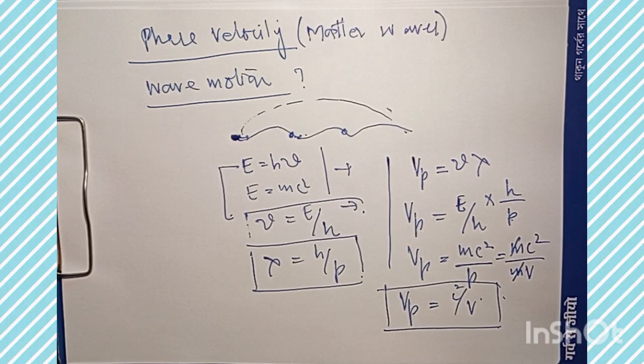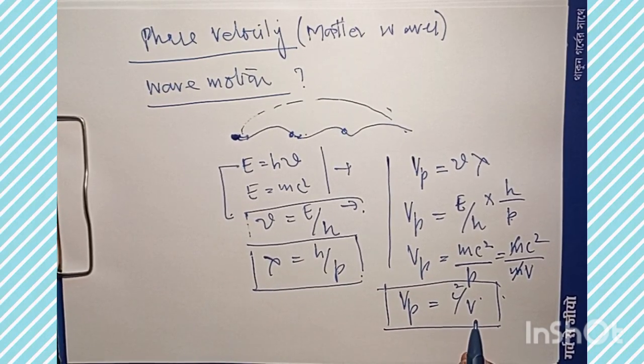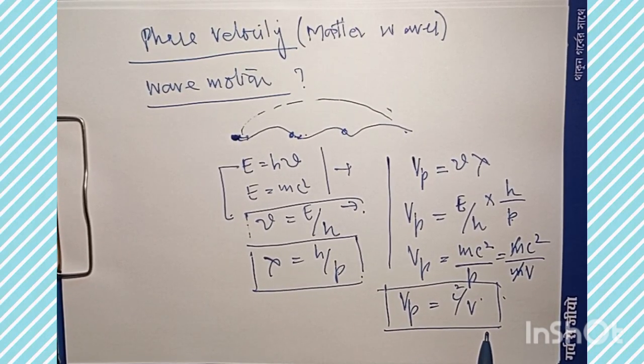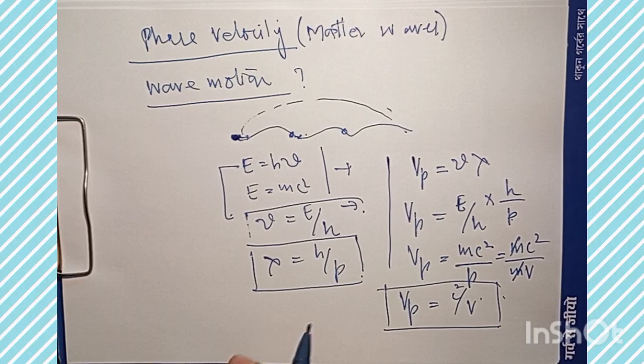That we are connecting to the de Broglie wave, the matter wave. If we take the relativistic situation of the same problem, the phase velocity is basically c square by v.